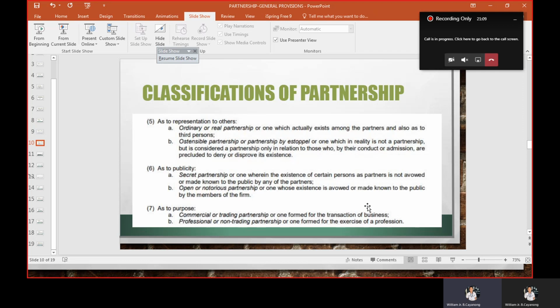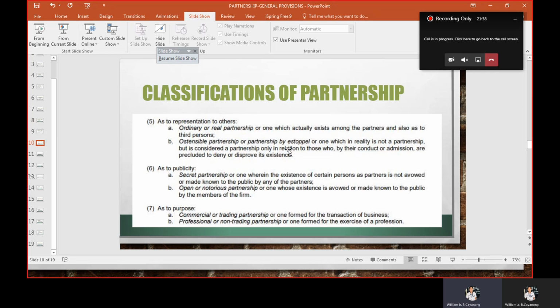Okay, it could be ordinary or real partnership, which actually exists among the partners and also as to third persons. Existing talaga. Okay, yung partnership niya. We have also ostensible partnership or partnership by estoppel: the one which in reality is not a partnership but is considered a partnership only in relation to those who, by their conduct or admission, are precluded to deny or disprove its existence.